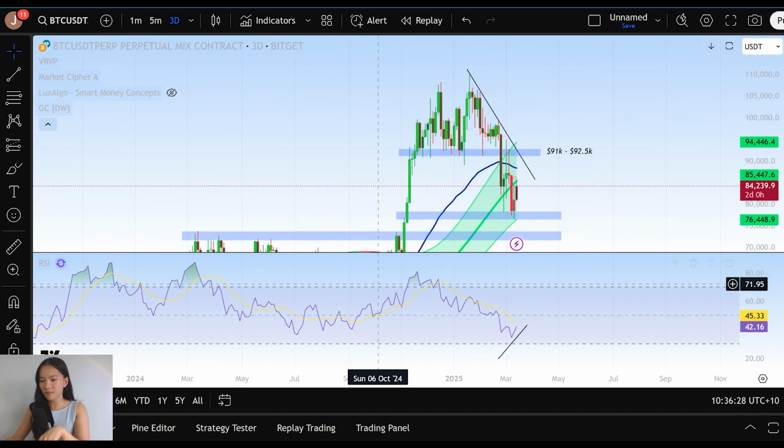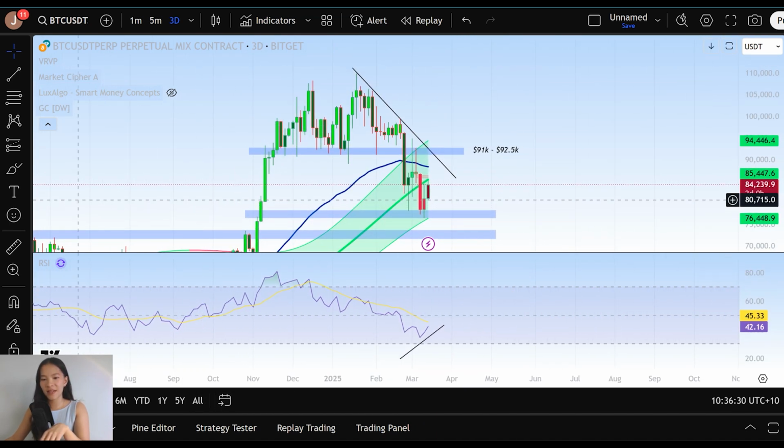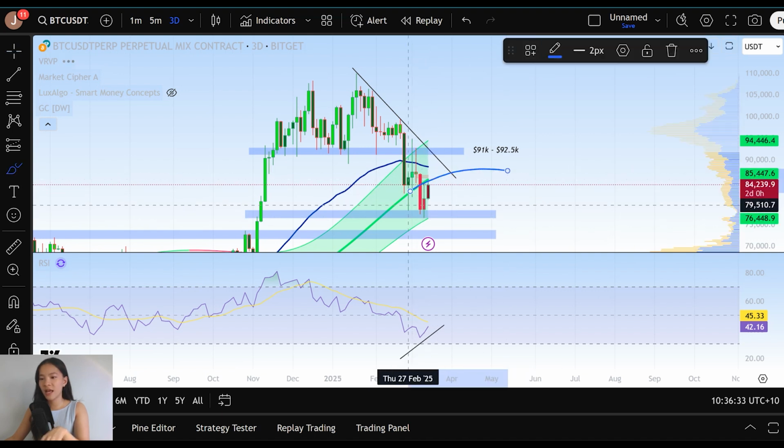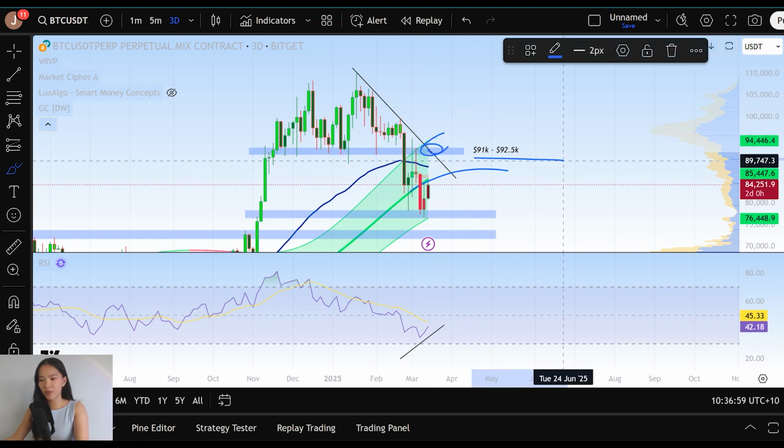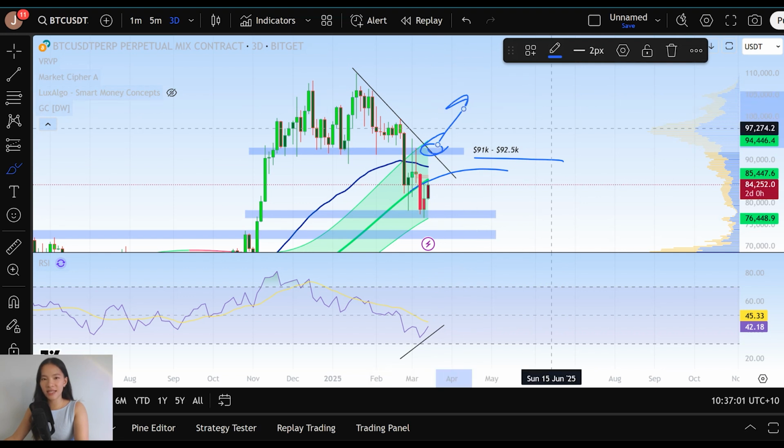So if we take a look at what's happening right now on the 3-day chart in the Gaussian channel, we can see that the midline of the Gaussian channel has perfect confluence with the 200 EMA on the daily time frame. They are both representing the major change of character that we have at $85.5 thousand. If we are able to flip that, we should be able to, at the very least, push up to retest our downtrend. And upon exiting that downtrend, pushing back above the top of our Gaussian channel here, and above resistance at 91 to 92,000, Bitcoin should see a continuation of a high time frame reversal.